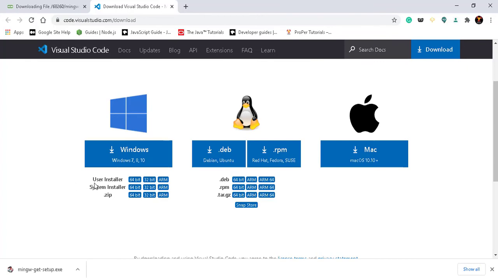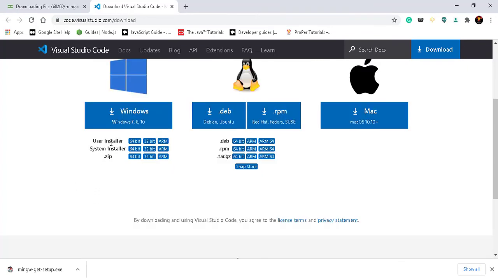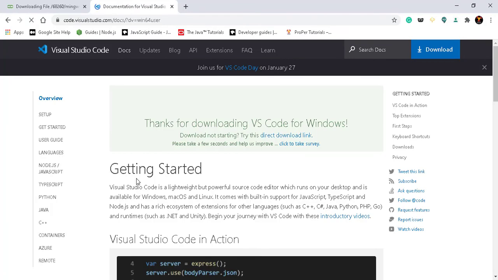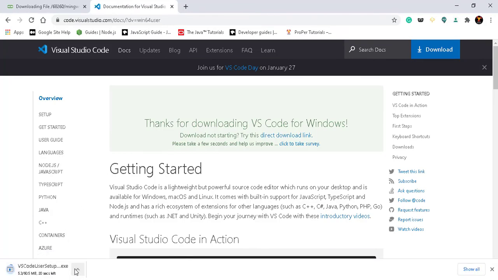As we are working on the Windows operating system, we will install this specific package. Here there are three different installers: user installer, system installer and .zip. We are going to use the user installer, which is the smallest available installer. I am choosing 64-bit from here. So we will click on 64-bit and the download will start. It will take some time as it is almost 60 to 65 MB.